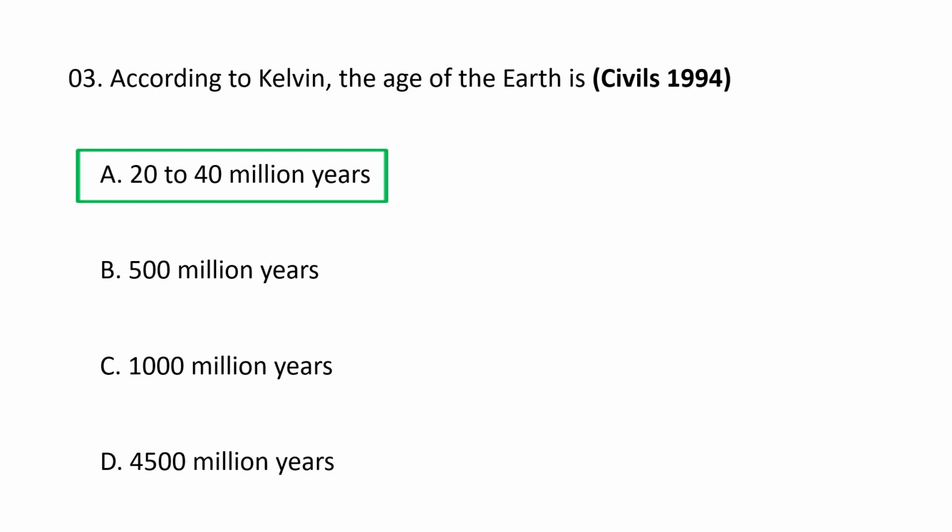According to Lord Kelvin, age of the earth was estimated to be between 20 million and 400 million years in 1862. By 1897, he narrowed his estimate to more than 20 and less than 40 million years old, stating that it was likely much closer to 20 than 40. So according to Kelvin, the age of the earth is 20 to 40 million years. A is the correct option.